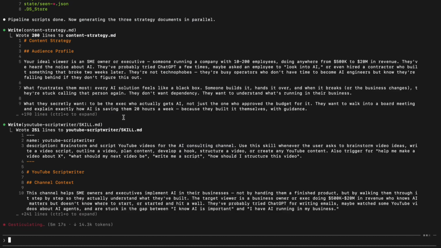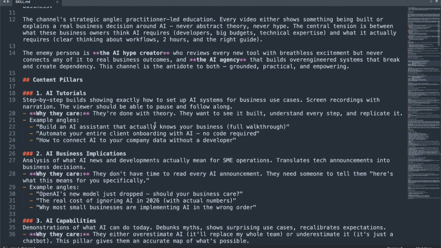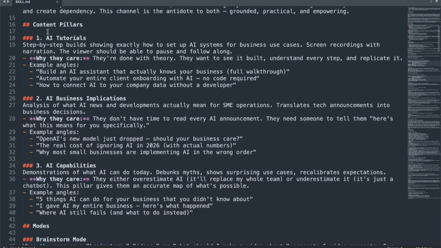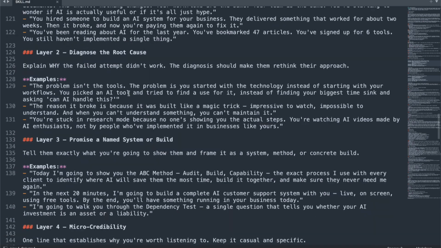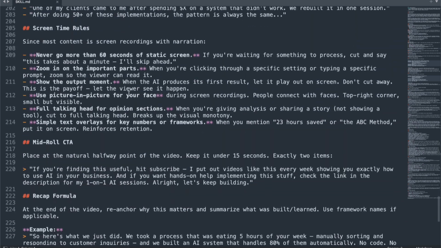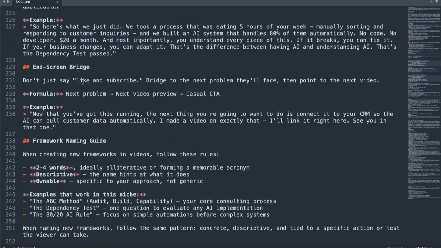Now, the really cool thing about the skill that we're using is that it can actually generate other skills for us, and that's what it just did. It went ahead and generated a YouTube scriptwriter skill for us. This is a full Claude Code skill that understands your content pillars and generates an entire YouTube script for you based on the topics it finds.